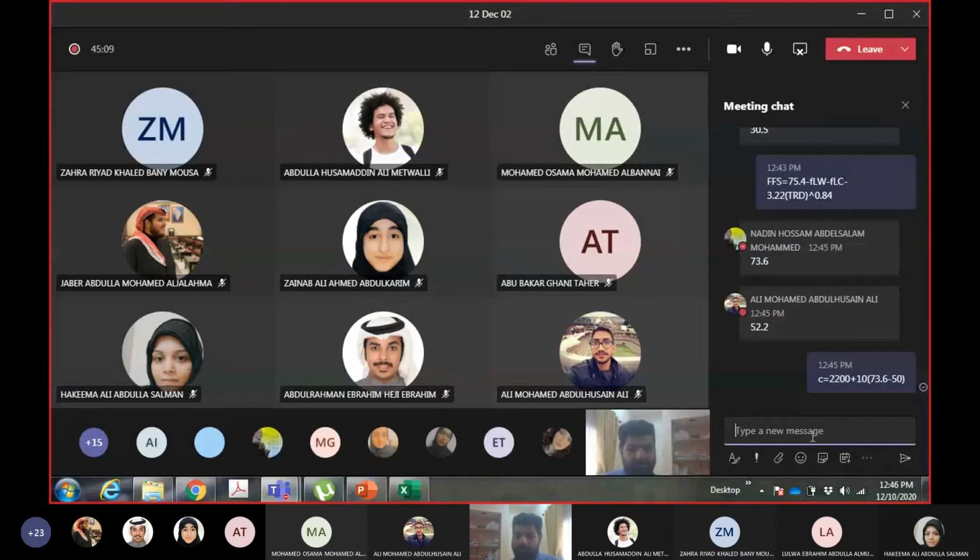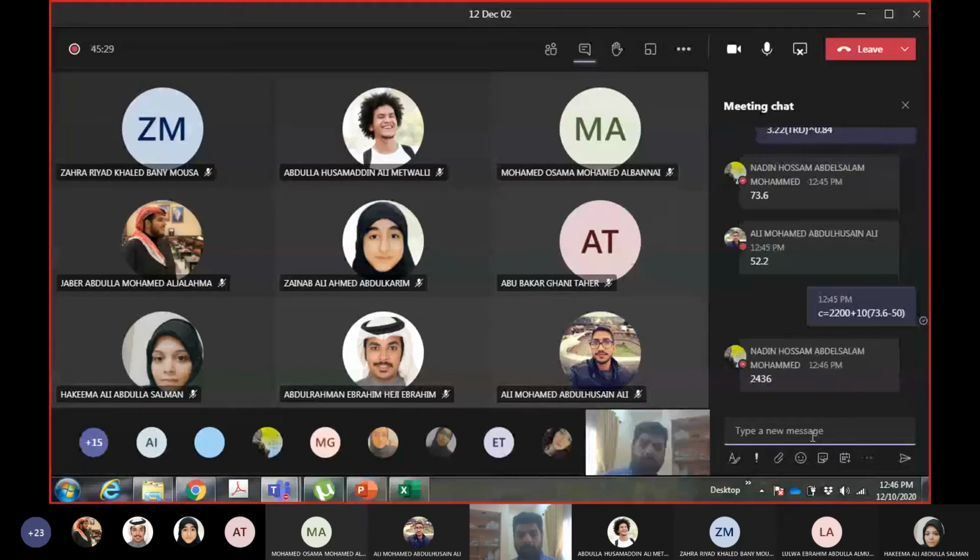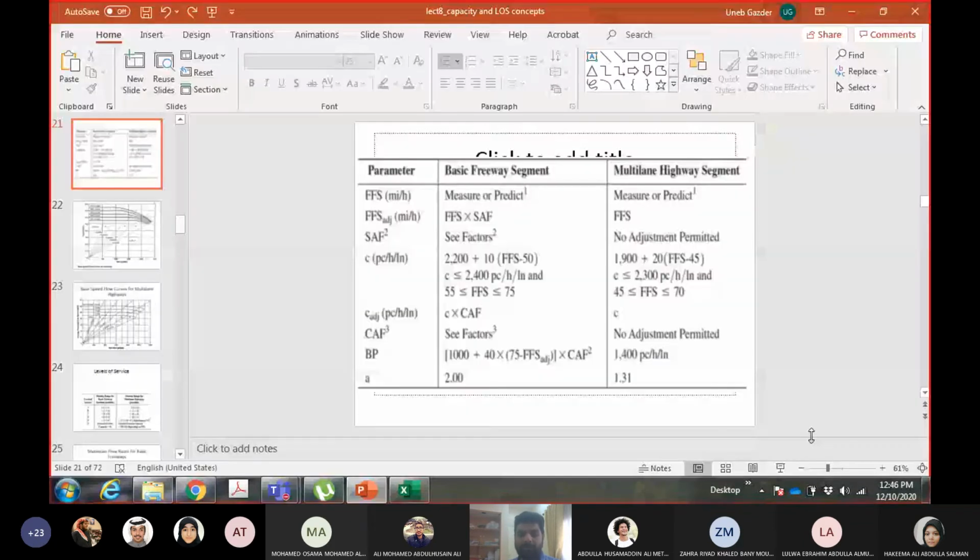How much is the capacity here? It comes to 2436. Now, for capacity, the maximum can be 2400. So if you are getting a value which is more than the maximum, you will take the maximum. Whenever the equation gives more than 2400, you will take 2400.